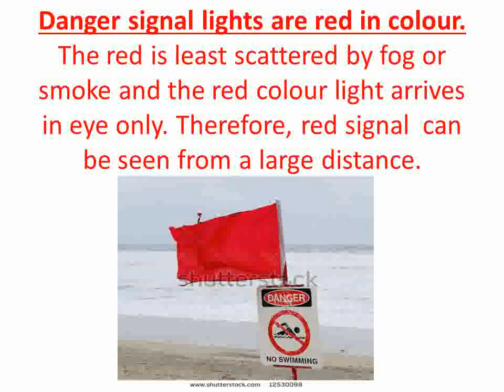Danger signal lights are red in color. The red color is scattered least by fog and smoke. According to Rayleigh's rule, scattering is directly proportional to 1 upon wavelength to the power 4. Red color wavelength is more and it is scattered least. Therefore, red light arrives in the eye, and this is the reason that a red signal can be seen from a large distance.